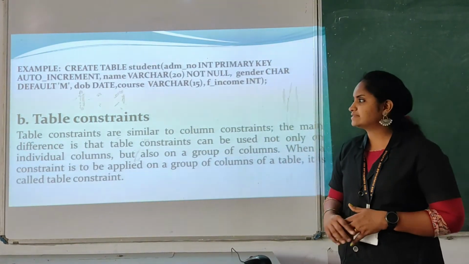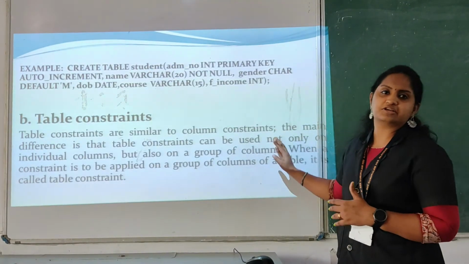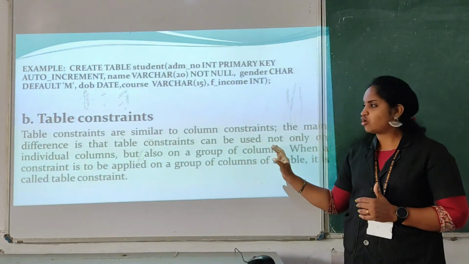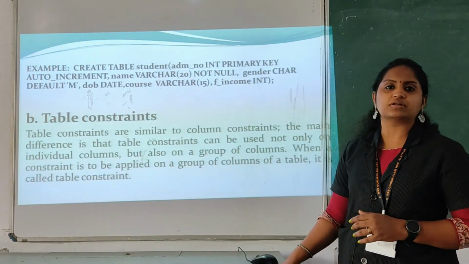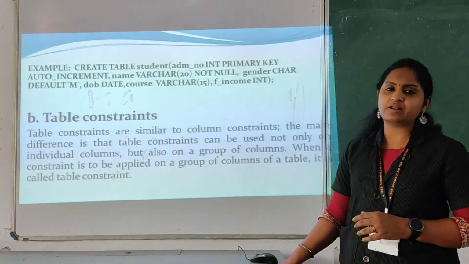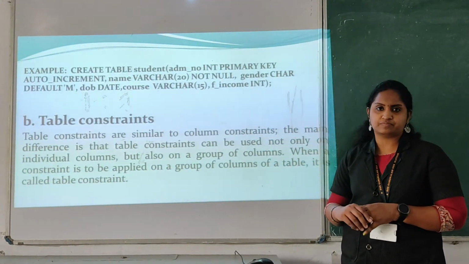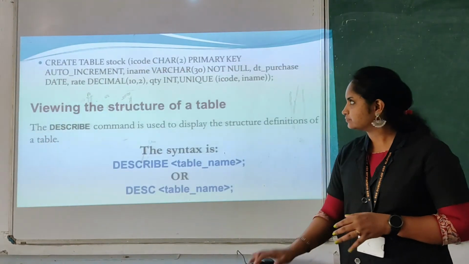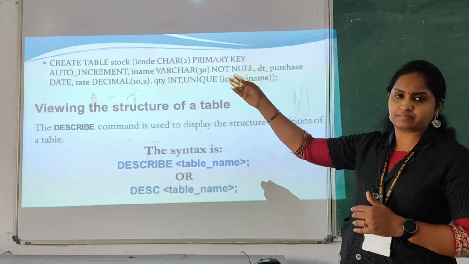And the next is table constraint. Like columns, we can apply conditions in tables. How can we give that? Let's see. For a group of columns you can give the values. In a table you can give a particular condition to two or three columns also. So let's see. Here, create table. The table name is stock.